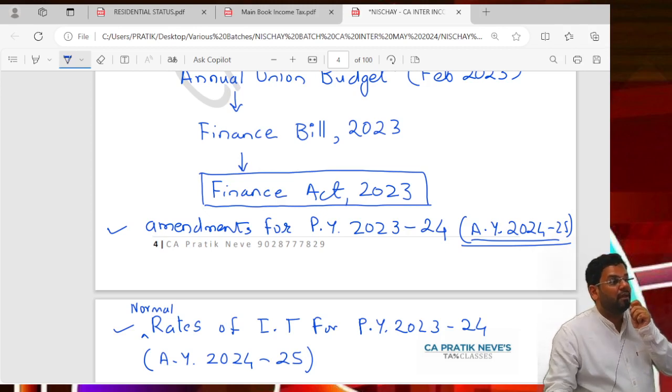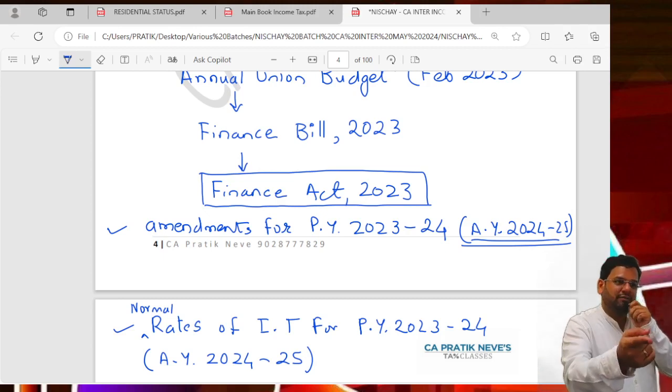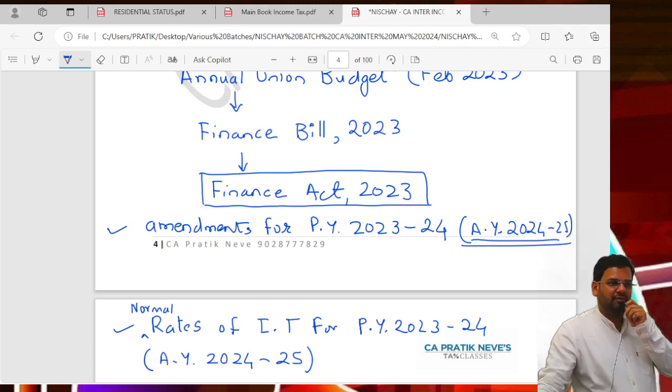In your May and November 2024 exams, it's not important. Even if you give Jan 25, still it's not important. If at all exam is there in Jan, assume.